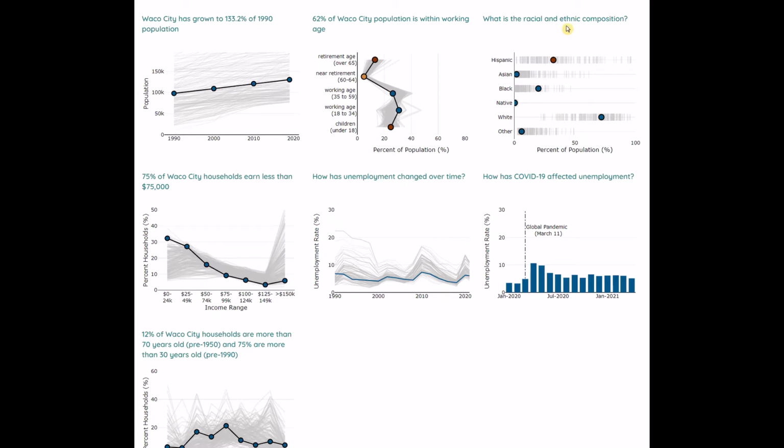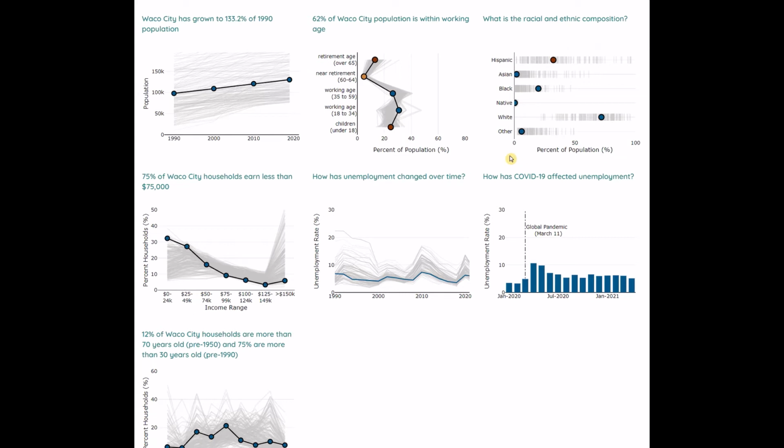The top right chart provides a breakout of ethnic and racial characteristics. We included these data because of the legacy of inequitable water services among people of color. Here we see that 32% of the population identified as Hispanic, meaning the remainder identified as not Hispanic. In terms of racial identity, we see that 2% identified as Asian, 20% as Black, less than 1% as Native, 72% as white, and 6% as another race or multiple races. The sum of the blue dot equals 100%.